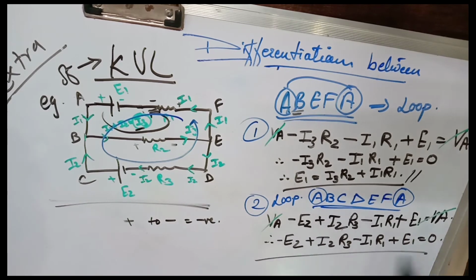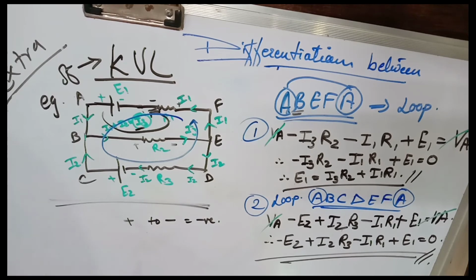Therefore E1 plus E2 is equal to I3 R2 plus I2 R3 plus I1 R1. This is the equation.